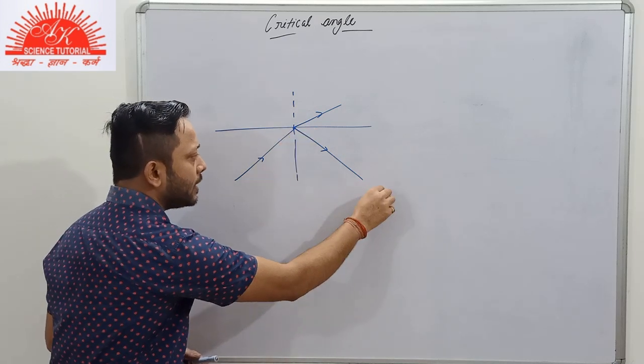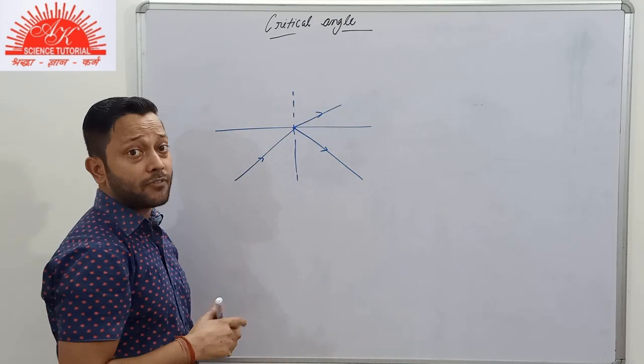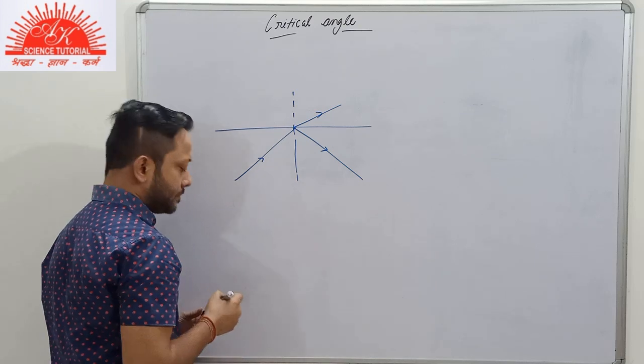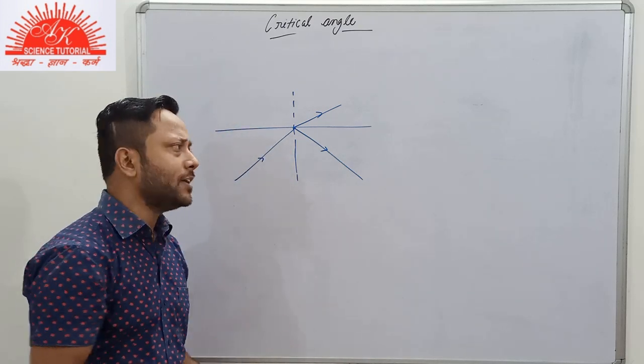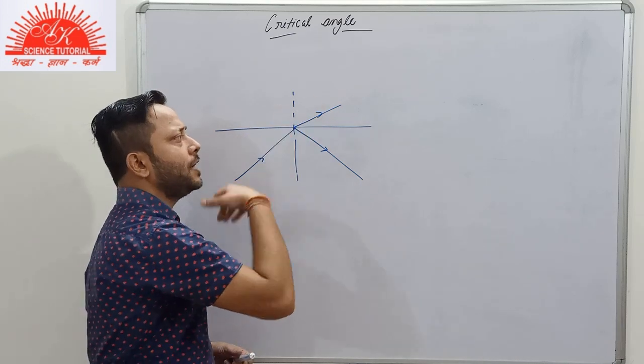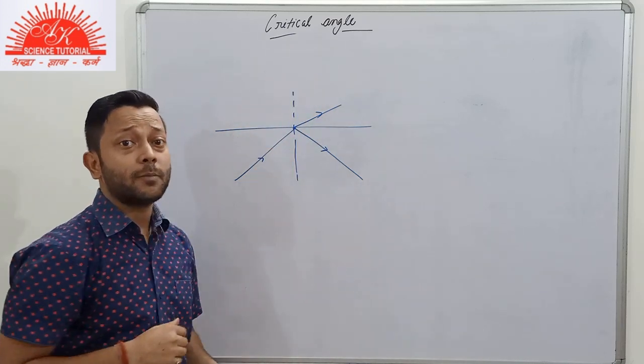So partial reflection and partial refraction take place, whether the light ray is traveling from denser to rarer medium or from rarer to denser medium.